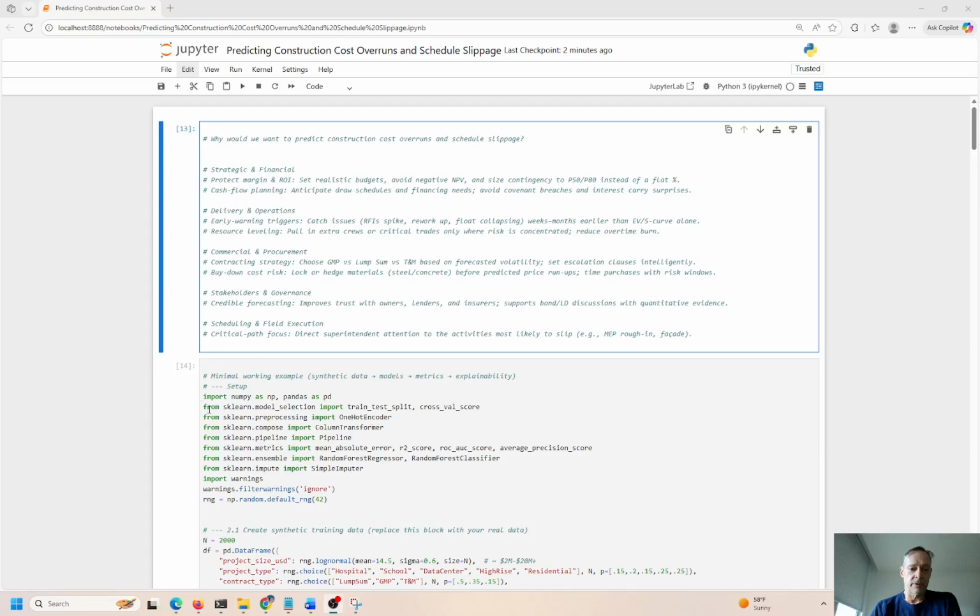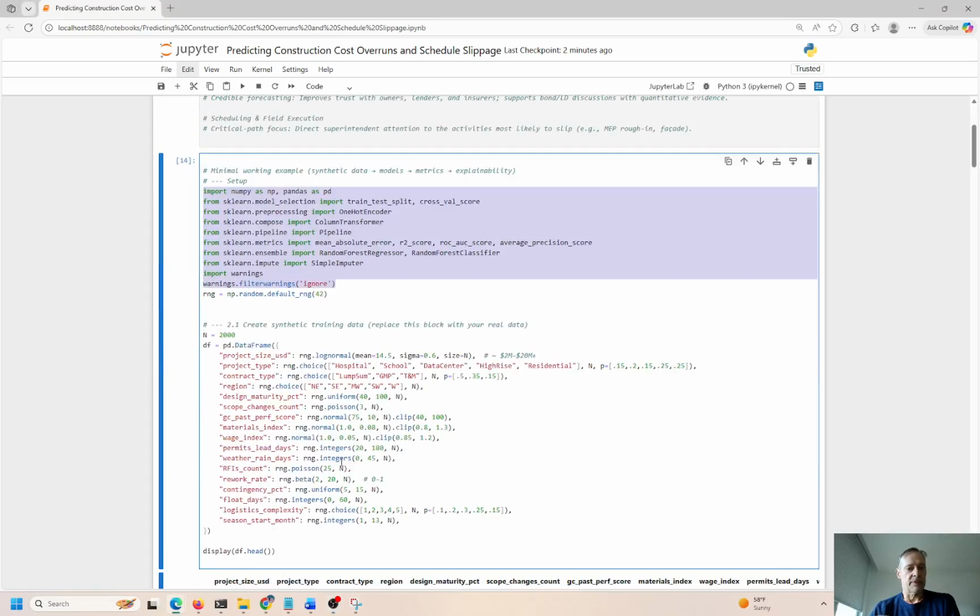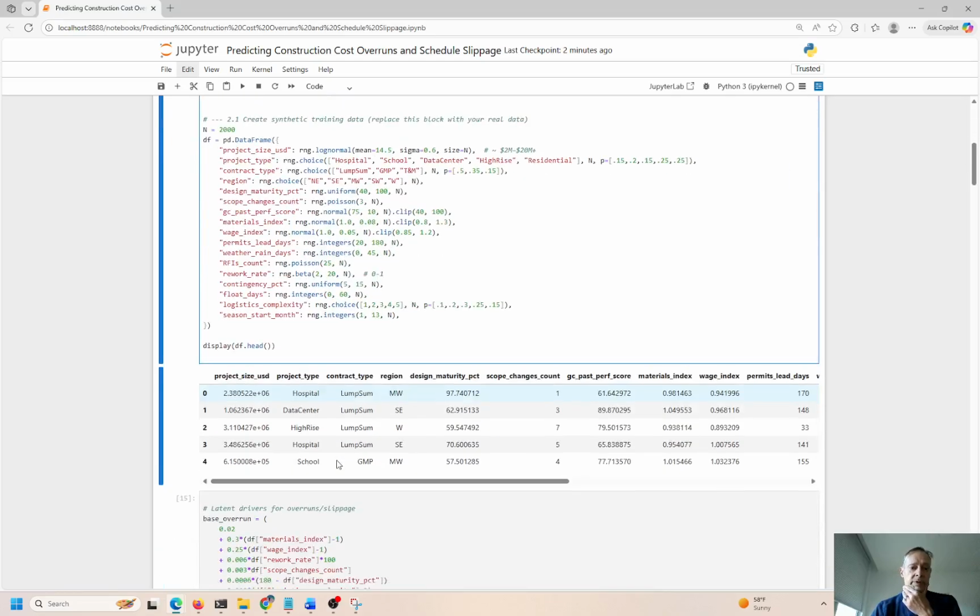So I have the normal Python libraries over here. I'm going to import these just to allow me to do the analysis that I plan to do here. So I'm going to create a data frame with the project size, type, region, design maturity percentage, and so forth. We have things like materials index, wage index, weather in terms of rain days. We're going to try to quantify this. Permit lead days. This is important too, right? If you need permits and they're not in place, you can't do what you need to do, right? You can't break ground, you can't build a foundation, you can't do anything if you don't have the permit. So we're going to look at that.